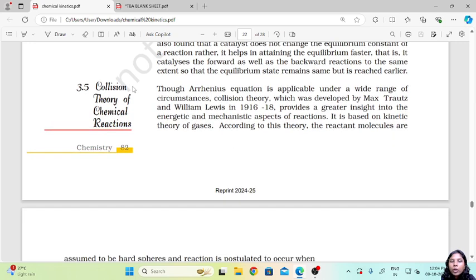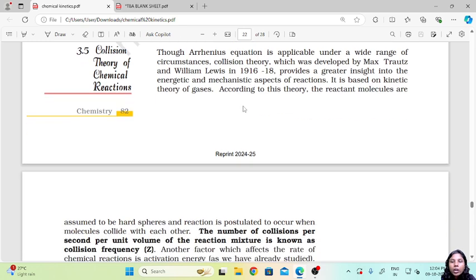Now let's talk about the collision theory of chemical reactions. Though the Arrhenius equation is applicable under a wide range of circumstances, collision theory, which was developed by Max Trautz and William Lewis in 1916 to 1918, provides a greater insight into the energetic and mechanistic aspects of reaction. It is based on the kinetic theory of gases.